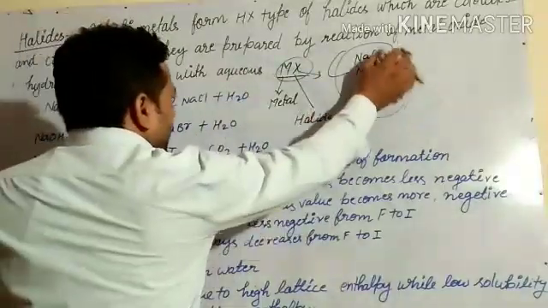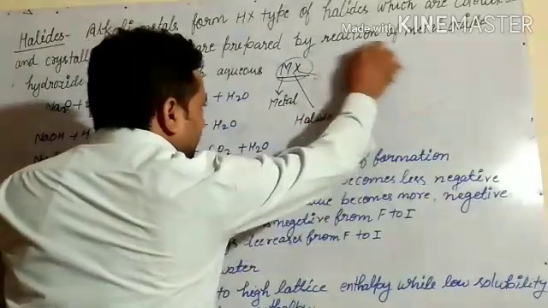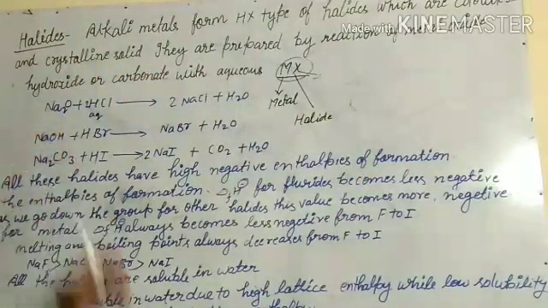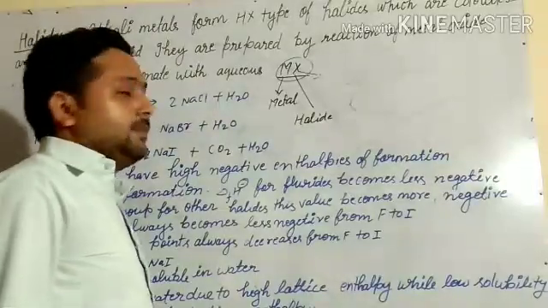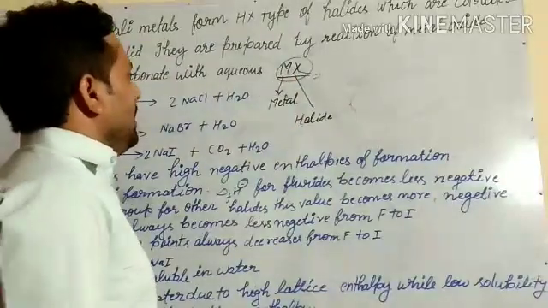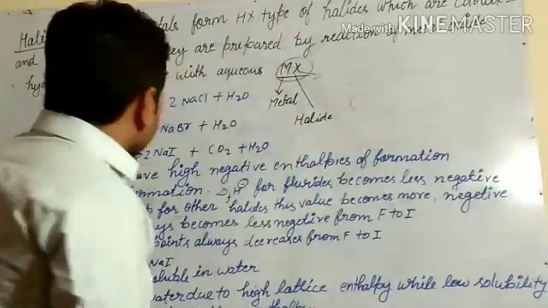And why do they form MX type only, not MX2, not MX3? Because the valency of halogen is 1 and the valency of alkali metals is 1. So they form halides like this. Okay. So let us see.